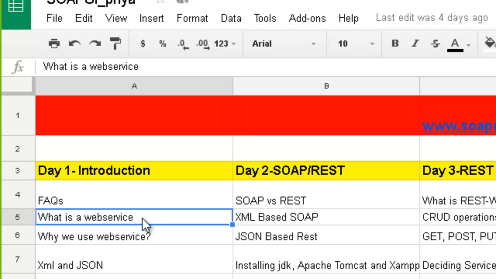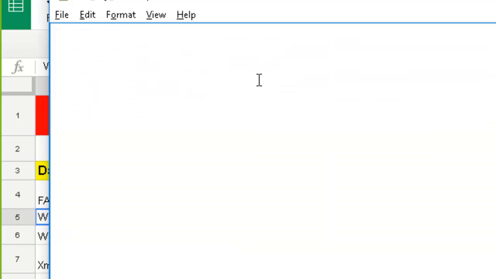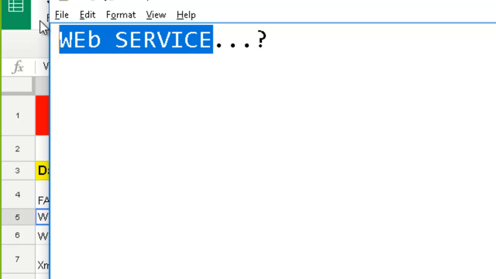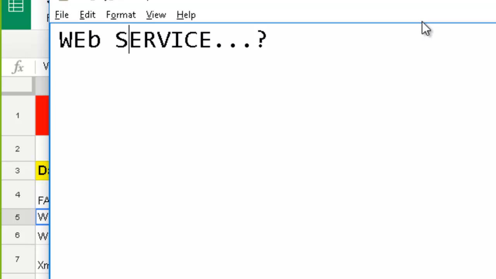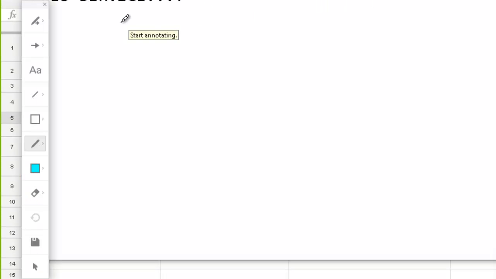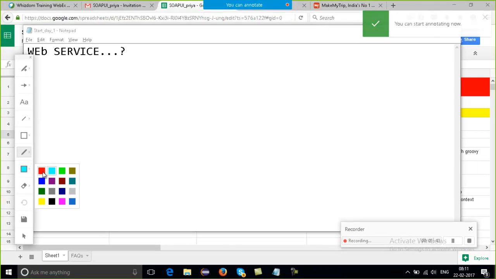Sorry, it's web services. What is a web service? Let's start. What is the meaning of web service? Why am I talking about web service? We are here for our SOAP UI testing, right? So web service is something which you need to know before coming to SOAP UI, before coming to the software testing. So let's see what is the meaning of web service and how it is related to SOAP UI and how we are going to work with this.